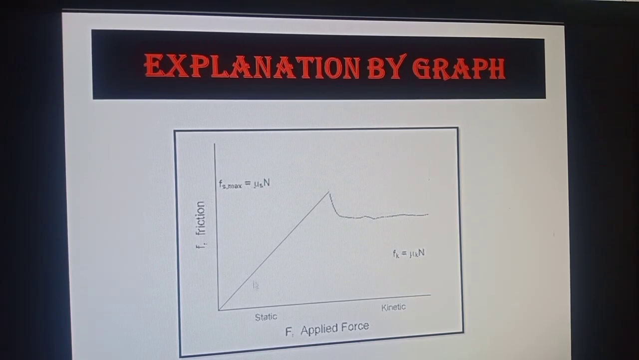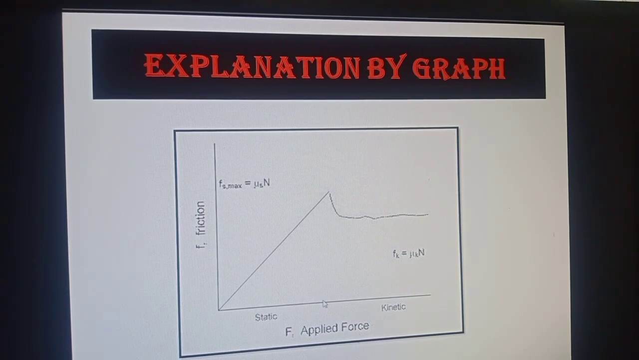Now look at the graph. If you go on increasing the applied force gradually, the body is still at rest. It means that the force of friction is also increasing as we go on increasing the applied force. This process continues till the force of static friction reaches some maximum value. That is called the maximum force of static friction or limiting friction.